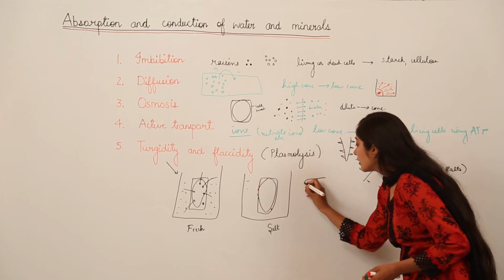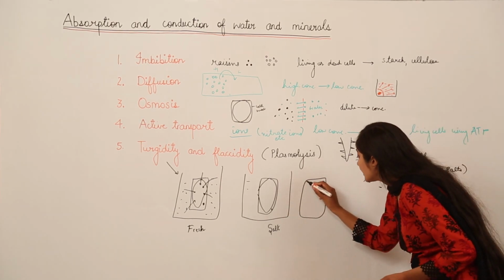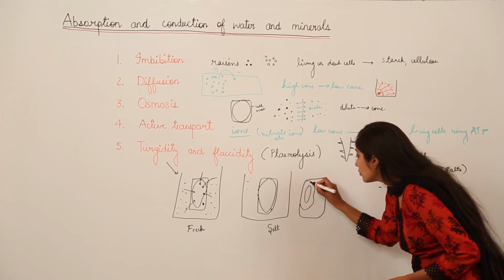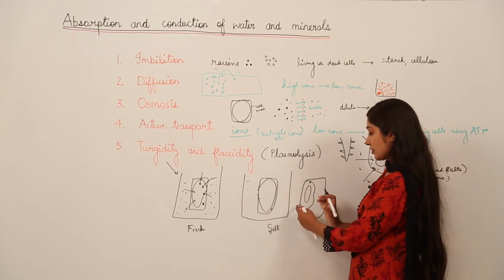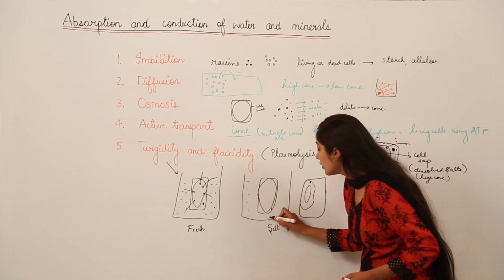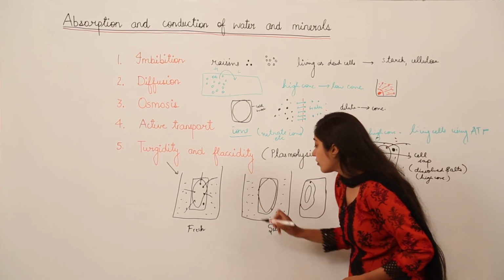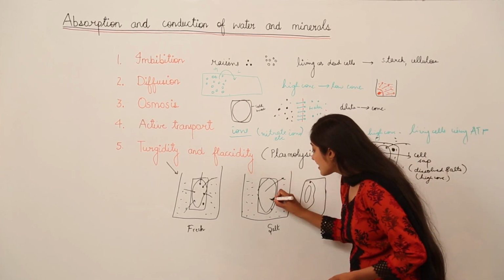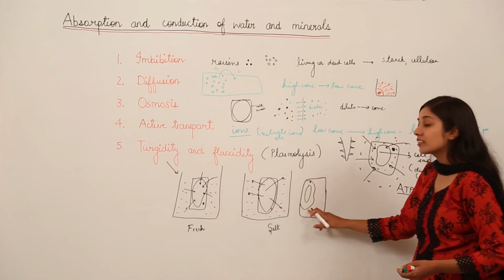How will it happen? You know, the cell wall is there to maintain the shape of the cell, but the protoplast is going to shrink, and this protoplast is going to leave this cell wall and it gets shrunken. Why does this happen? Because now in this case we have a salt water, and this salt water is at high concentration, means it's a concentrated solution. So water is going to come out from the inside of the cell, and this water, when it comes out, leads to the shrinkage of this protoplast.